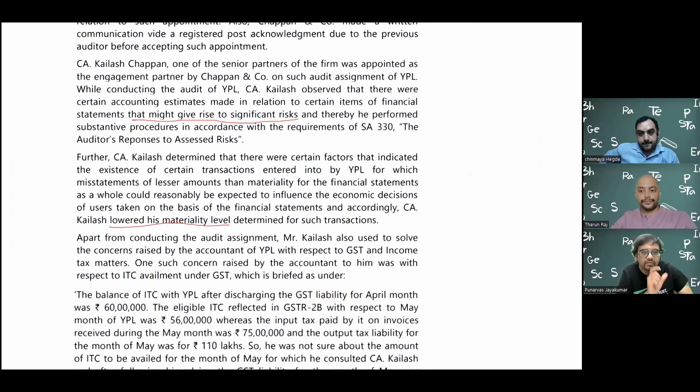So all these things, the amount, who will decide? The auditor will decide to check. Misstatements of lesser amounts in isolation may be nothing, but if you aggregate everything, it may be huge. So the auditor has to check. Now, how much percentage, etc., nobody knows. That is why we have the concept of professional judgment. In SA 200, they clearly mention professional judgment. It is based on your judgment and your judgment alone, nothing else. If you feel you have to lower the materiality level, you have to do it.